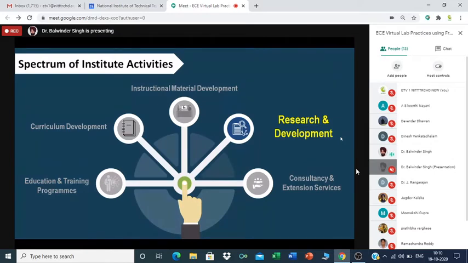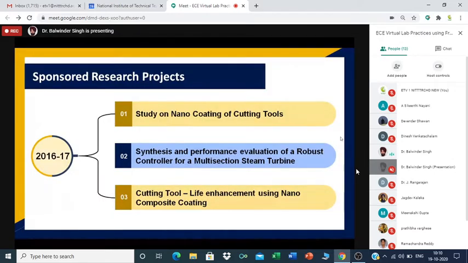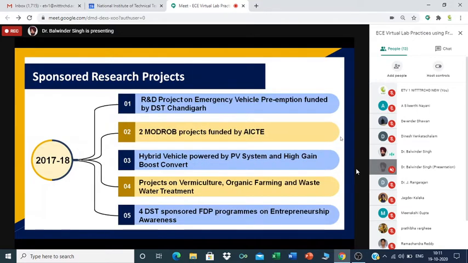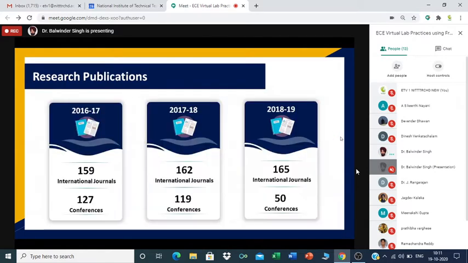Research and development is also a growing area at NITER Chandigarh. Several sponsored research projects have been taken by the faculty of the department in different areas during the last 3 years. You can see from these slides that the research and development projects involve different domains. Research and development is also resulting in a good number of publications. Faculty is involved in writing research papers also. These figures show that the faculty is getting recognition at international and national level.